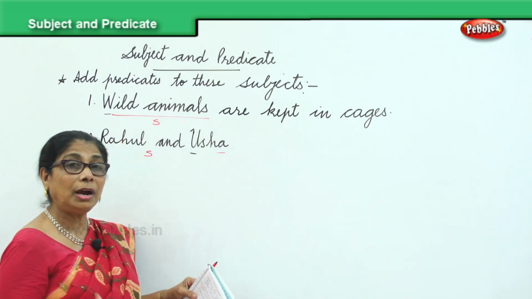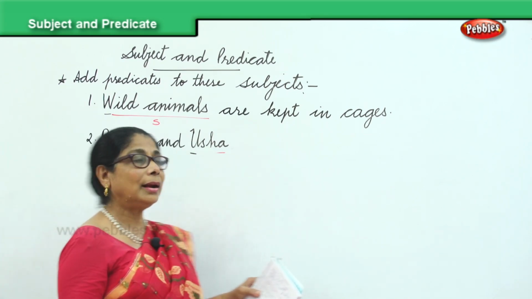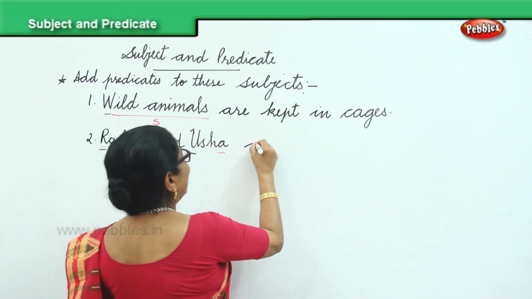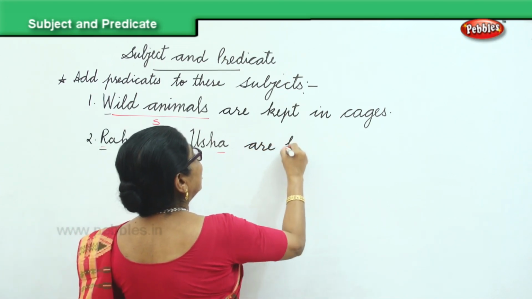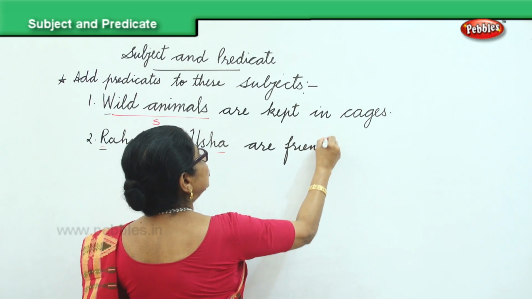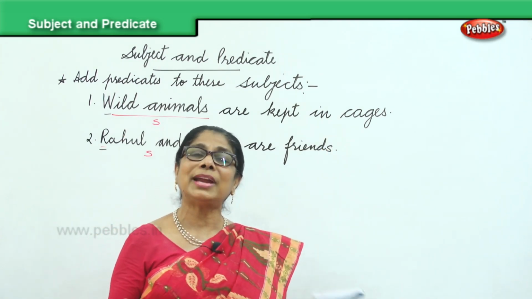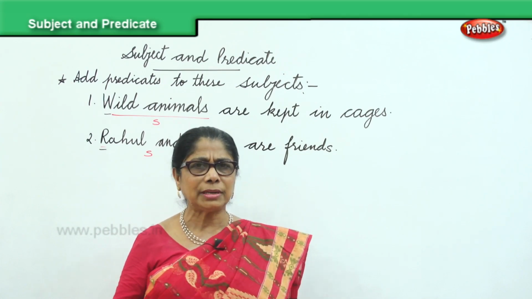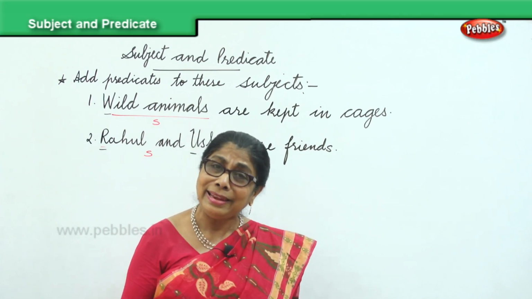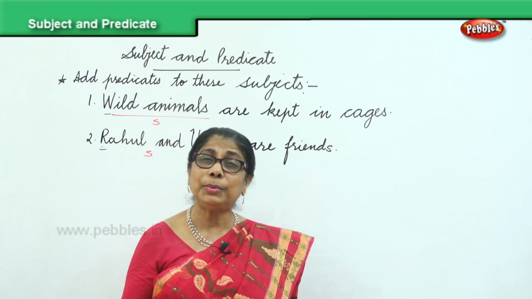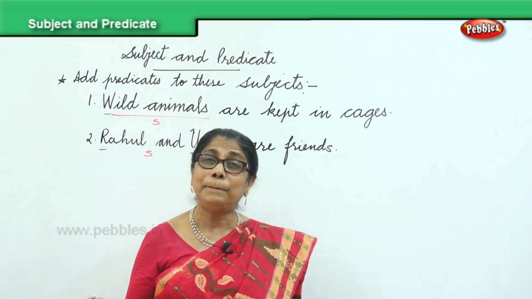Rahul and Usha went to the market. Rahul and Usha are friends. Rahul and Usha are fighting. Rahul and Usha love to study together. So when the subject Rahul and Usha is given, you can put in any predicate to make a complete sentence.